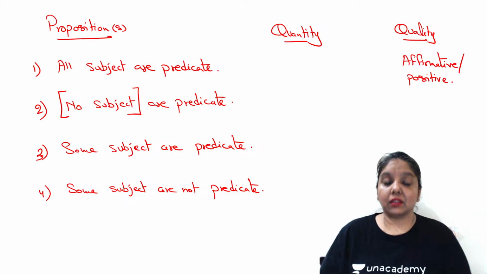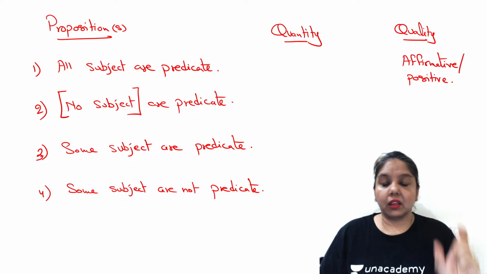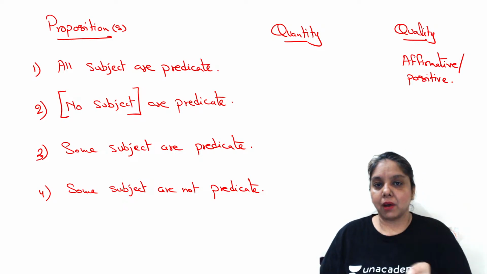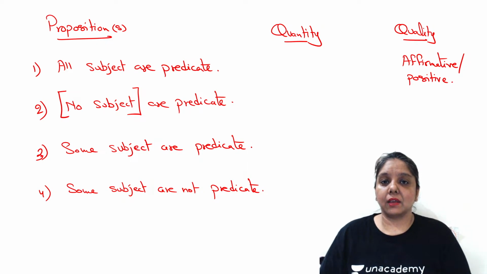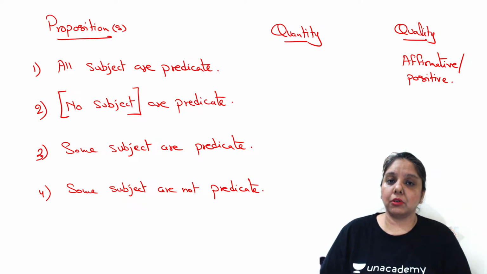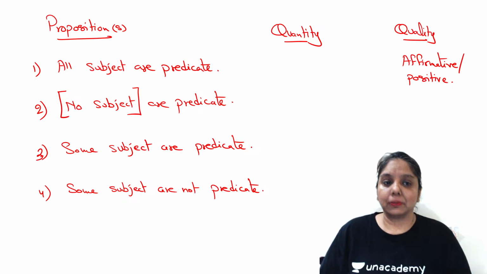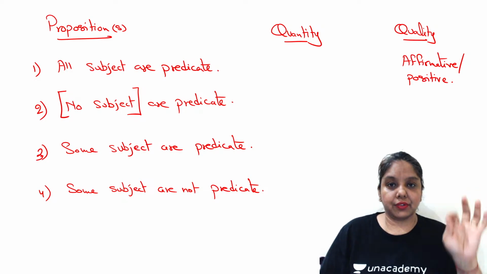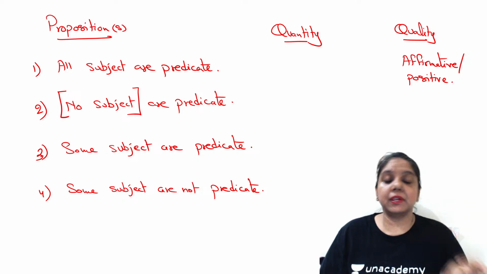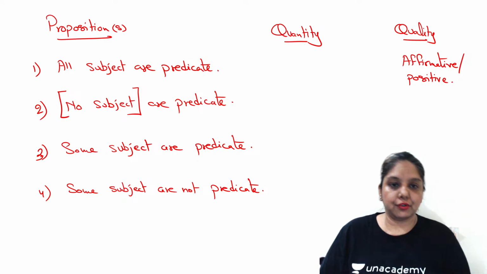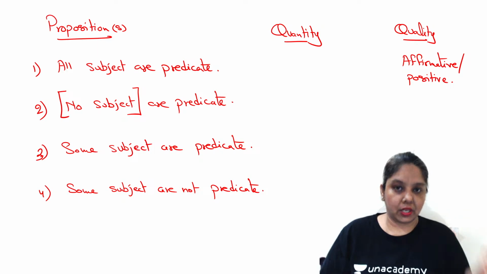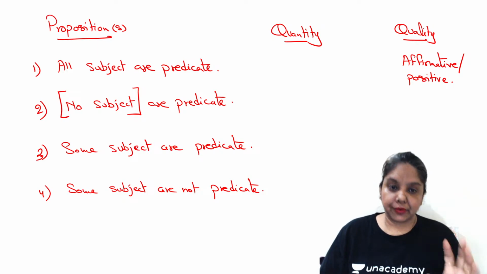All dogs are barking. That means there is a relationship of dogs and barking. We don't say that cows are barking when the proposition is actually talking about dogs. So in that situation, the proposition affirms that the dogs are barking. So there is a clear, affirmatory relationship of the dog and the barking activity which all the dogs are doing. Right?